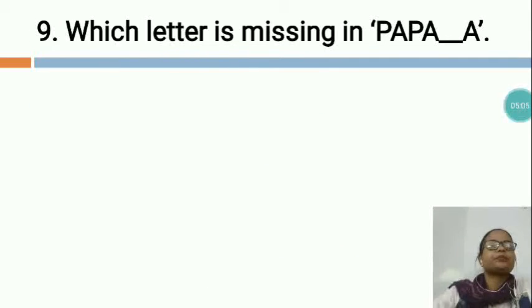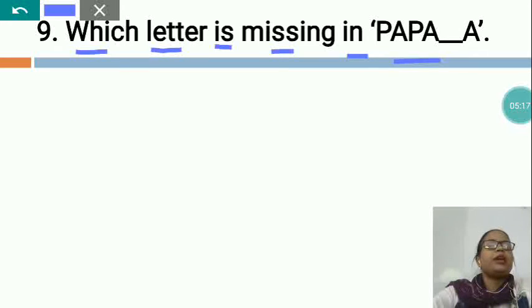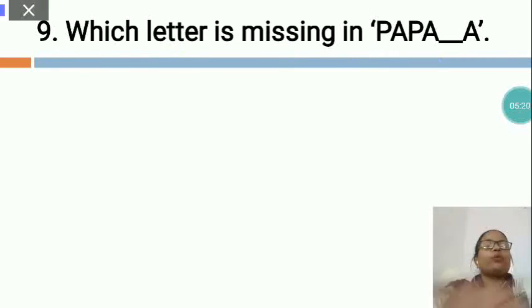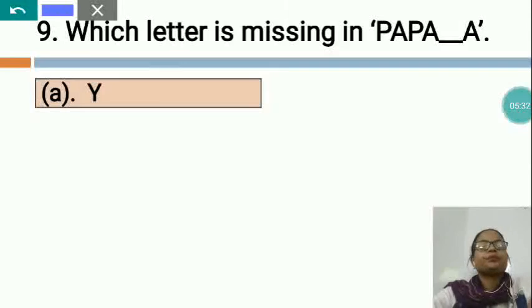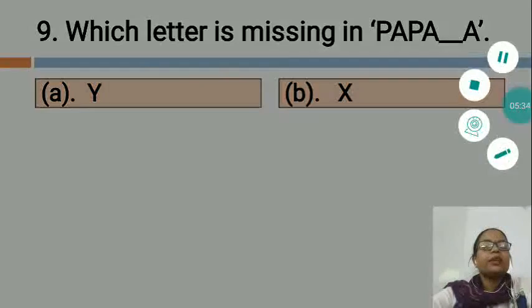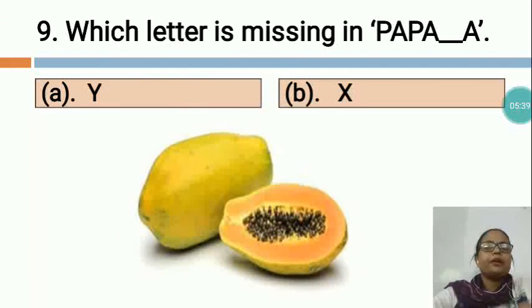Now the next is, which letter is missing in P-A-P-A dash A. Now, which letter is missing in? What is this? This is papaya. So, which letter is missing in papaya? Option A, Y. And option B, X. So, you can see this is the picture of papaya.